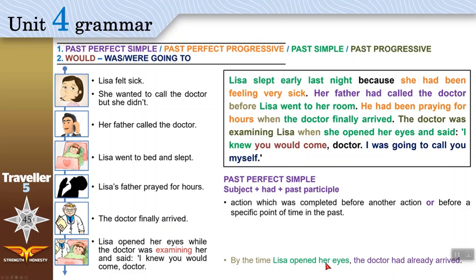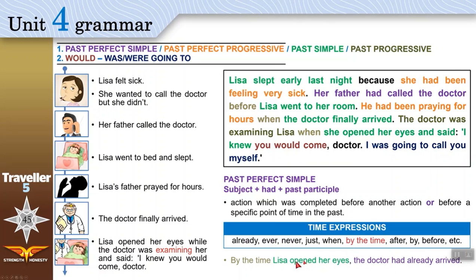And Lisa opened her eyes, we give it past simple because it happened later. By the time is a time expression that means before. We can also use already, ever, never, just, when, after, by, before with past perfect simple. It is easy now. Do you know how to use past perfect simple?